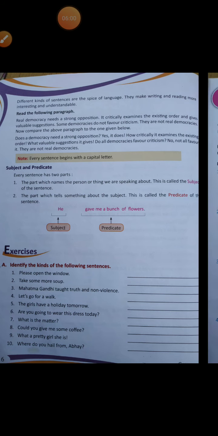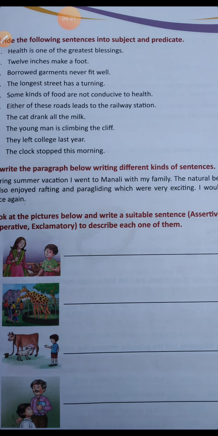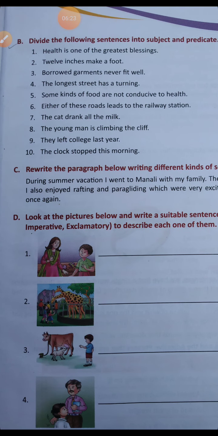There are exercise A, exercise B, exercise C, and exercise D. I'll just read the heading of what you have to do. In exercise A: identify the kind of the following sentences. You have to read the sentences and say whether they are assertive, interrogative, imperative, or exclamatory. You have to name them like this. Then: divide the following sentences into subject and predicate. That is our second exercise. I have just told you that the doer is the subject, like 12 inches make a foot. So 12 inches is the subject here, make a foot is the predicate.